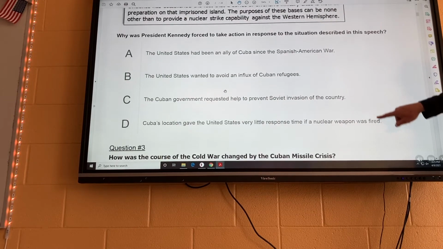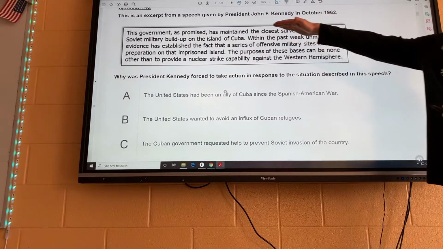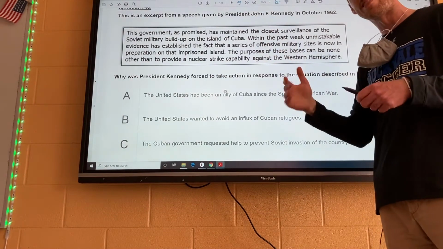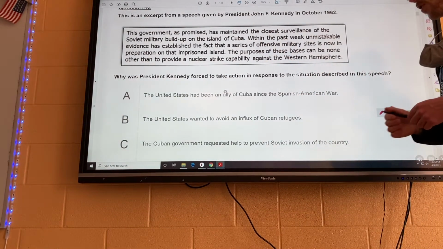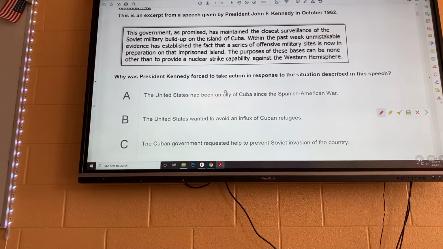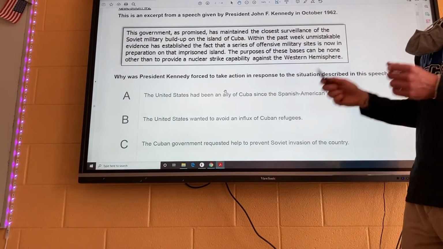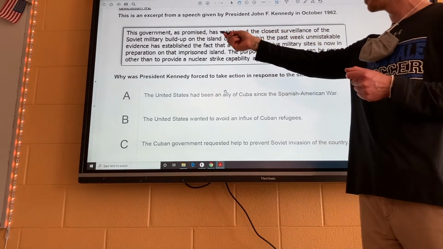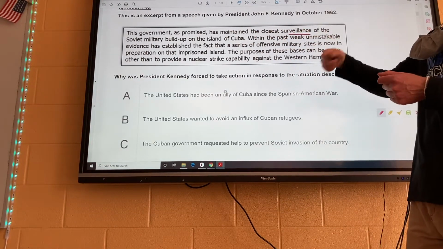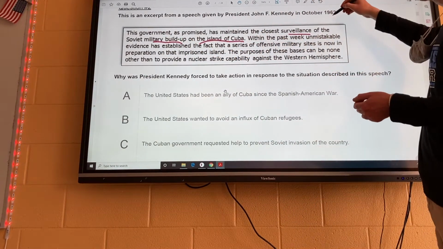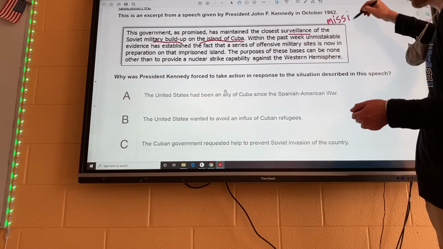Next one. It says this is an excerpt from a speech given by JFK in October 1962. Now, what I like to do before I read anything in these documents is make sure that I read the question first. It says, why was Kennedy forced to take action in response to the situation described in this speech? What the speech says is this government has maintained the closest surveillance of the Soviet military buildup on the island of Cuba. What this is referring to are the missiles in Cuba, the Cuban Missile Crisis.